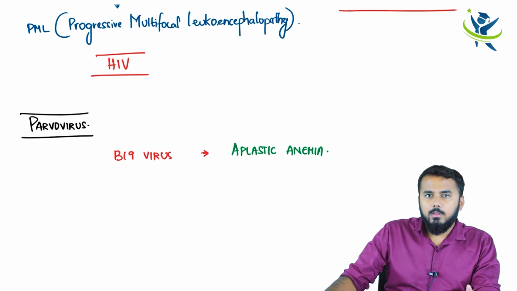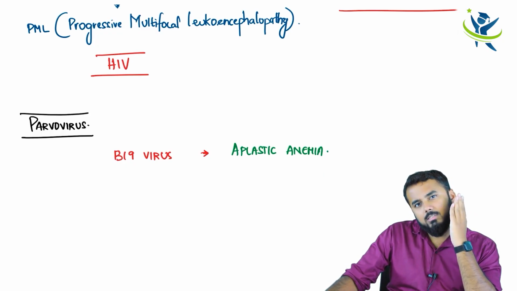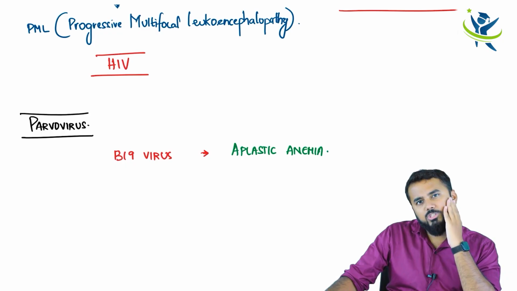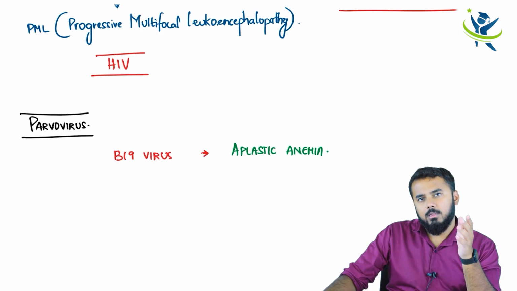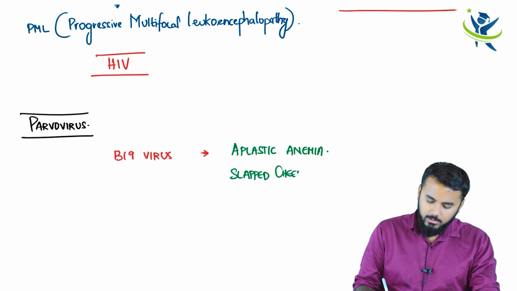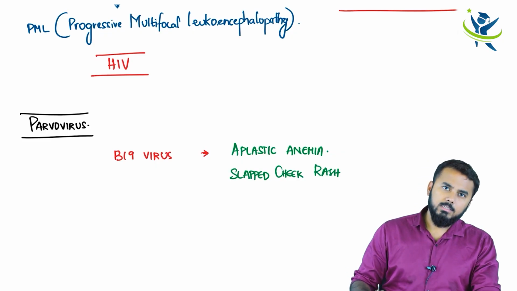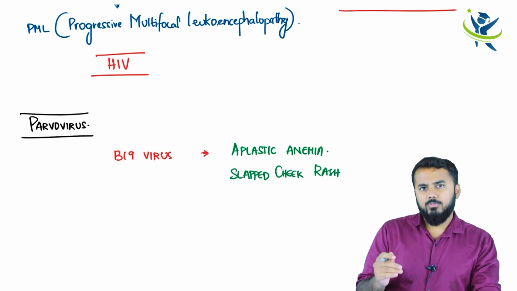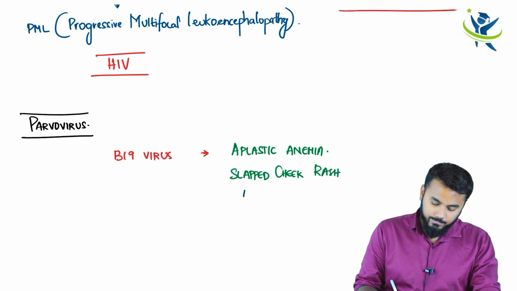And not only that, B19 virus is also responsible for causing a characteristic type of rash in children. When you slap someone, you see a red color rash. This is called slapped cheek rash, slapped cheek appearance. This rash looks as if someone has slapped the child. And the name of the disease where you find this slapped cheek rash is erythema infectiosum.